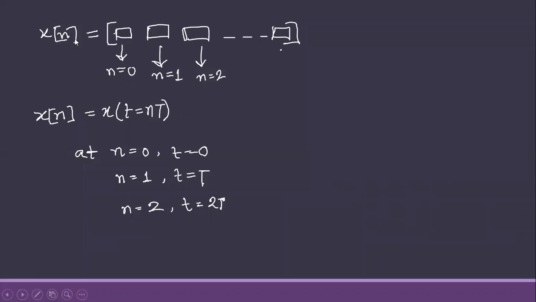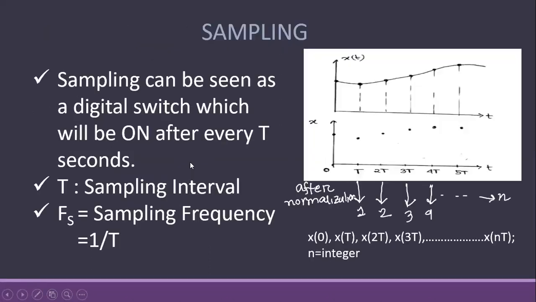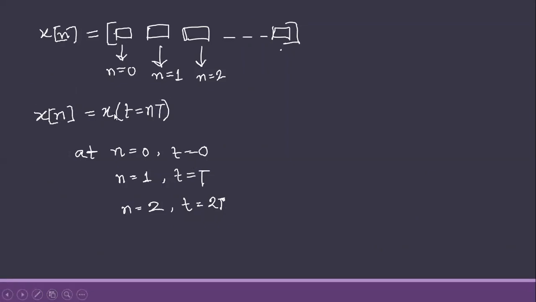So this is our discrete time signal, which is x[n]. Here the independent variable will be n instead of t. So x[n] equals x(t) at t equal nt. Here, mind you, the square bracket indicates that this is discrete n, and the round bracket indicates the continuous domain, which means analog.